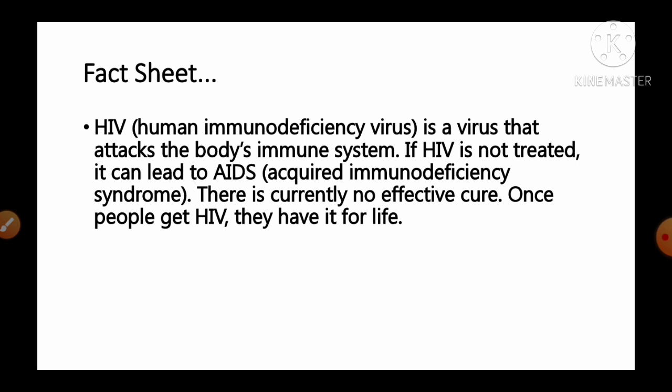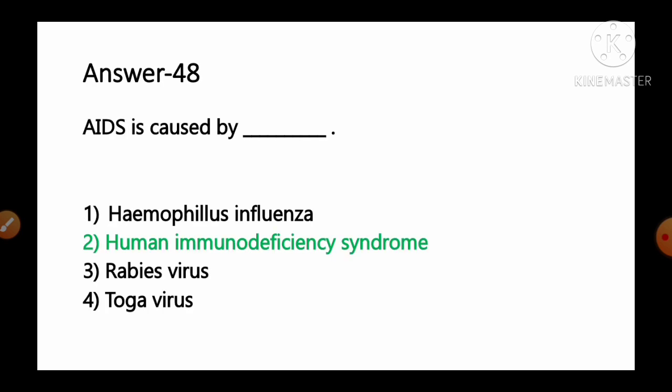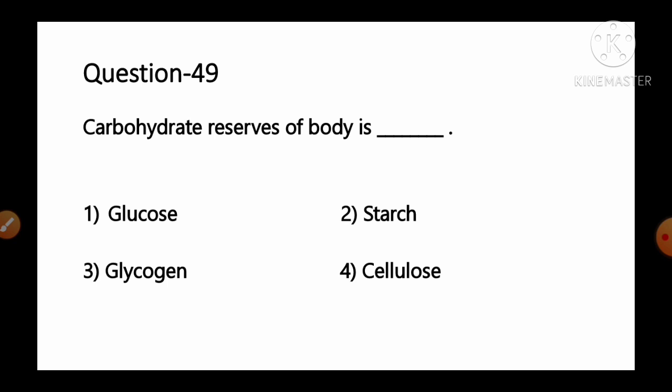Once people get HIV, they have it for life. So in short, it is caused by the human immunodeficiency virus or HIV. So option number 2 is the correct answer for this question. Move to the next question, number 49. Carbohydrate reserves of body is dash. Option number 1 glucose, number 2 starch, number 3 glycogen, number 4 cellulose.